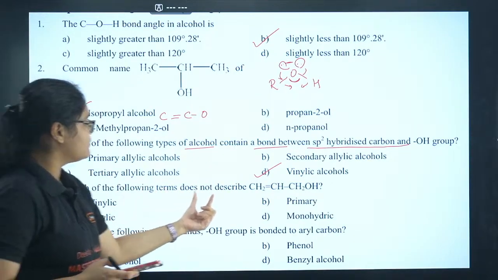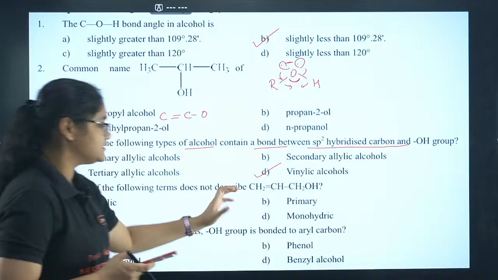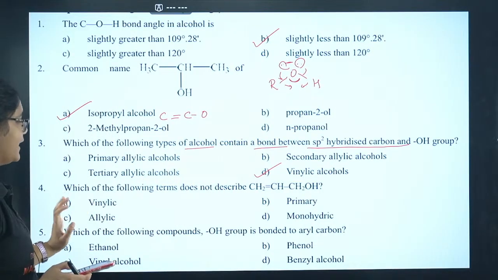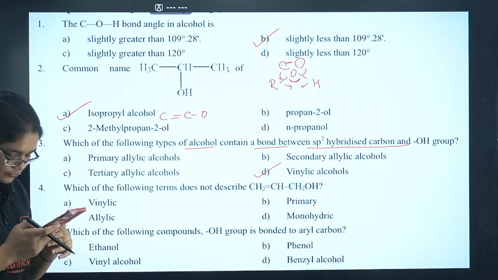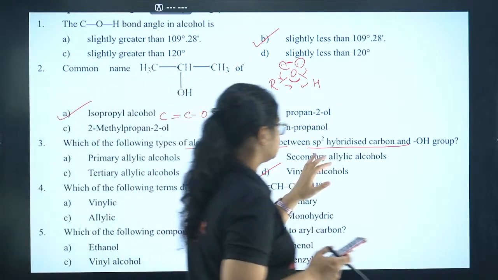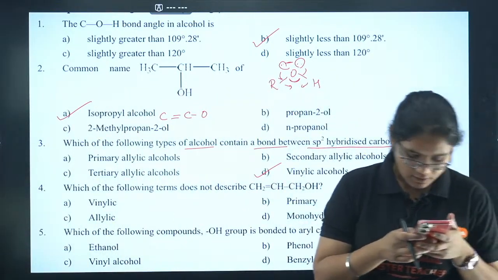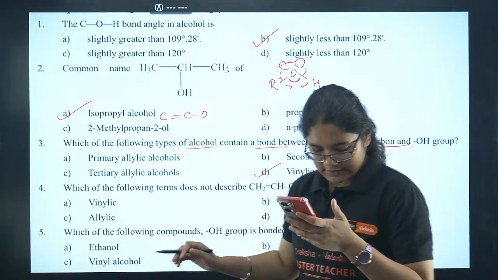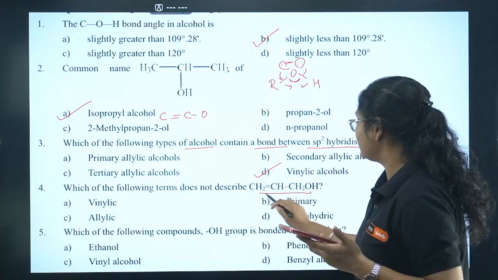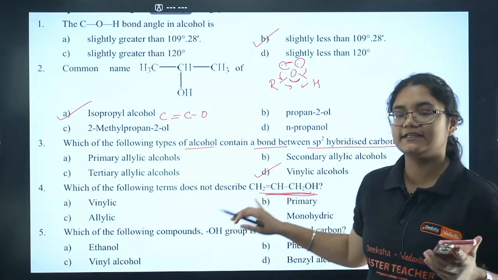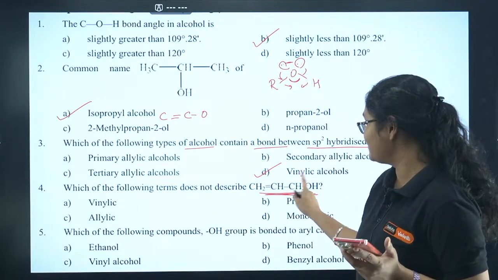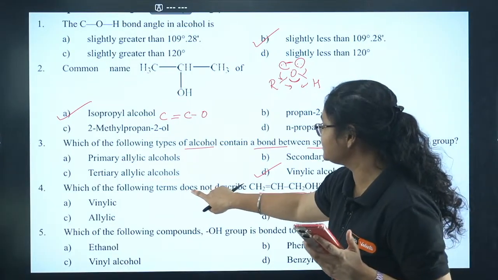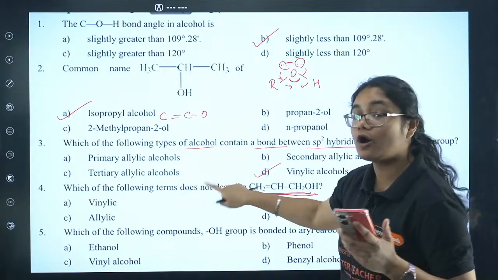Which of the following terms does not describe this one? Vinylic, primary, monohydric, allylic. Which one does not describe this compound? Chinu, no, this is not tertiary. Skanda, no, this is an allylic alcohol, beta. You have an OH group after a double bonded carbon. The question is which does not describe.